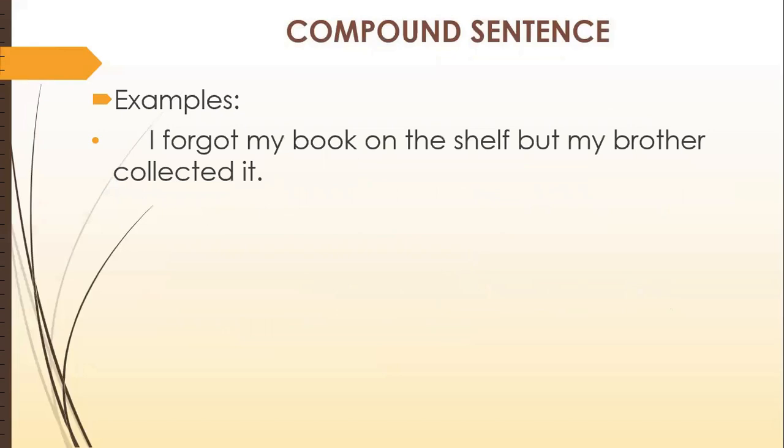I forgot my book on the shelf, but my brother collected it. I forgot my book on the shelf. This is the first clause, and it is called an independent clause. But is what? But is one of the FANBOYS. My brother collected it. This is another clause, also called an independent clause, because whenever we use coordinating conjunctions between two clauses, the clauses are considered independent clauses.